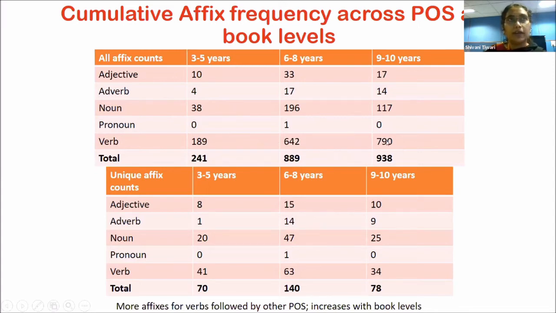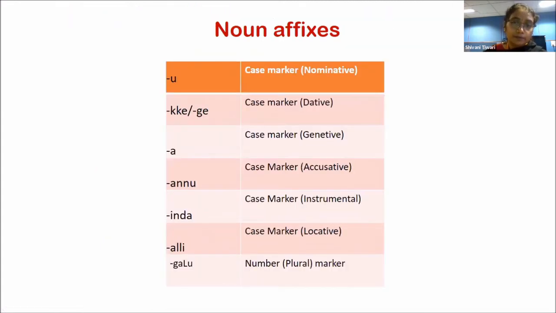The overall affix frequency increased with the book level. And the bottom table shows the unique affix count for these different parts of speech across the book levels. So we can clearly see from these two tables that there were more affixes for verbs, followed by other parts of speech like nouns and adjectives. And overall, there was an increase in the affix frequency with the book level.